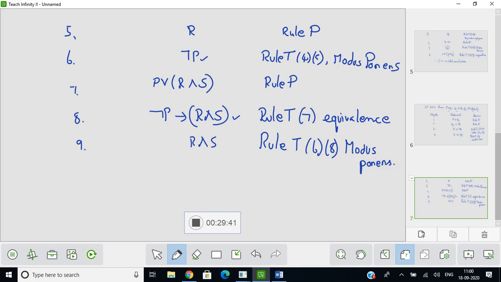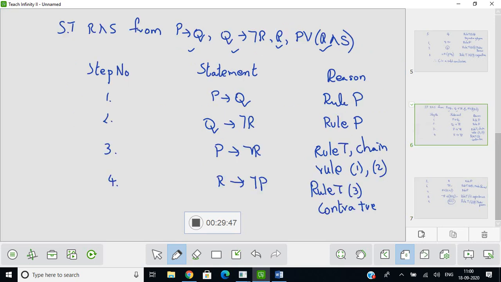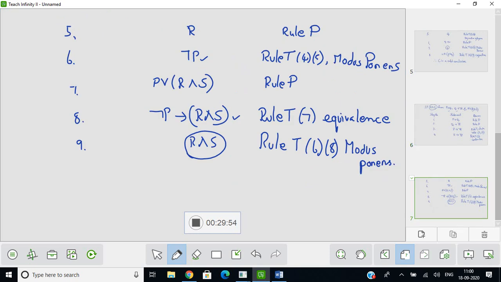Okay, and therefore what have we got? We have got R and S. What we need to show? Look, we need to show R and S only, and so we have reached our conclusion here as R and S.